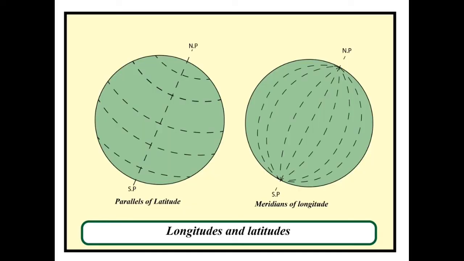Meridians, also known as lines of longitude, run from one pole to another. We can use these lines to find the location of any place on the planet. Latitudes are a set of imaginary lines that run parallel to the equator. Longitude is the distance measured in degrees from any given point to the Greenwich meridian.